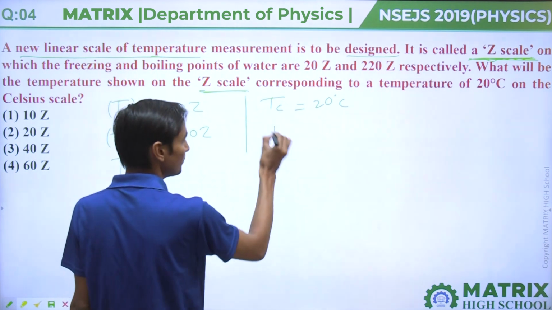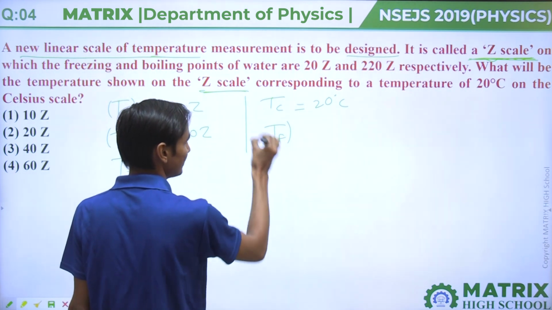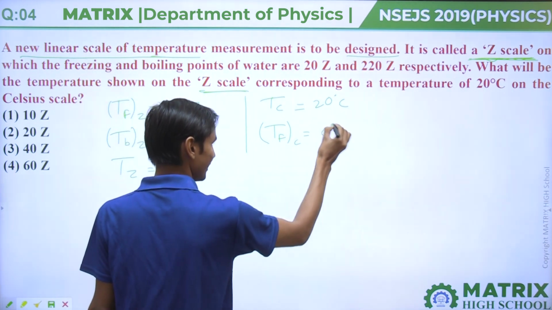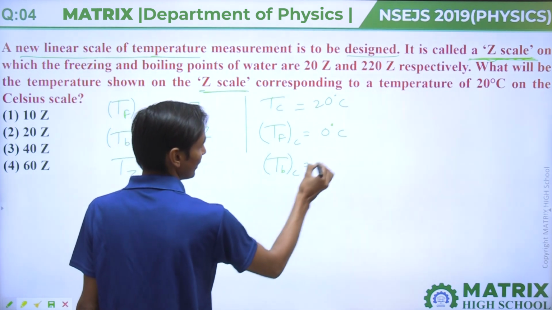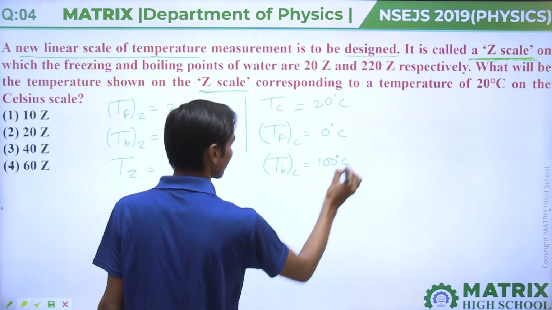We know the temperature of freezing on the Celsius scale is 0 degrees centigrade, and the temperature of boiling on the Celsius scale is 100 degrees centigrade.